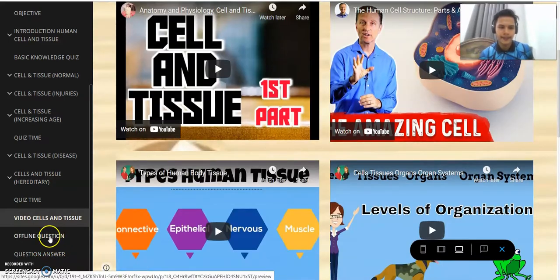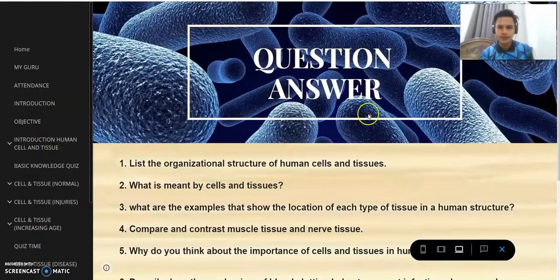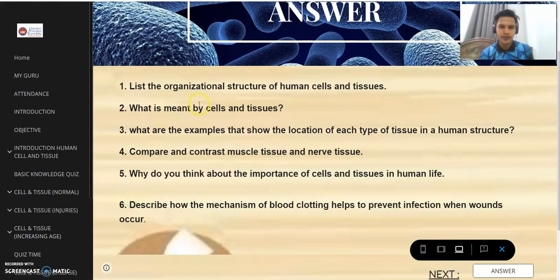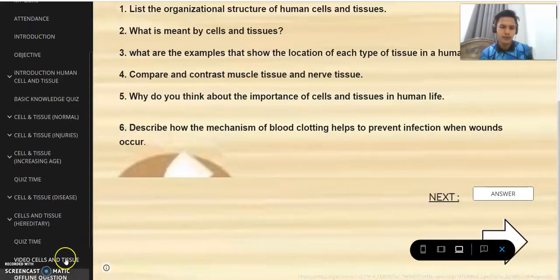And then we have offline question. We have questions here. Number 1, list the organization structure of human cell and tissue. Number 2, what is meant by cell and tissue. Number 3, what are the examples that show the location of each type of tissue in human structure. And then we have number 4, compare and contrast muscle tissue and nerve tissue. Number 5, why do you think about the importance of cell and tissue in human life? Number 6, describe how the mechanism of blood clotting helps to prevent infection when one occurs.